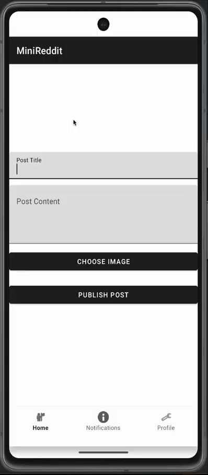The create post screen allows title, let's say demo post title test one.